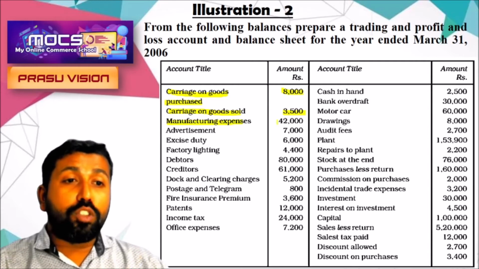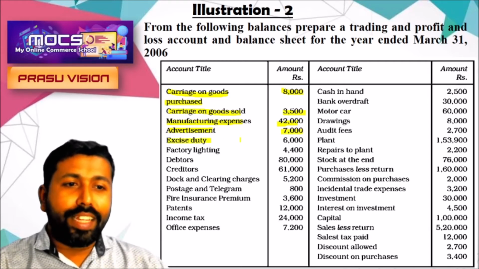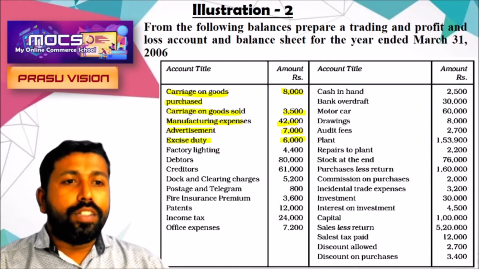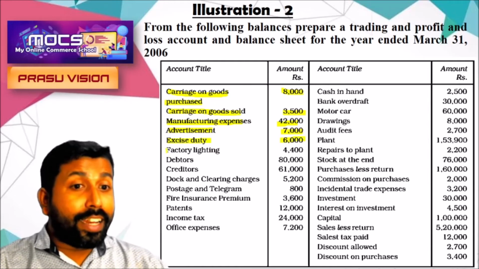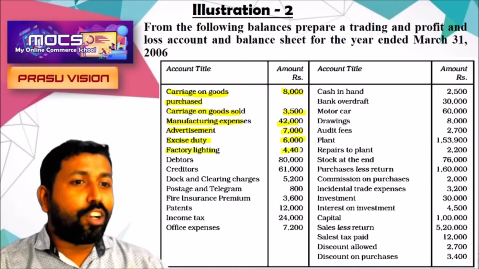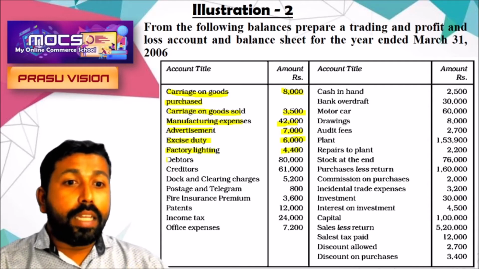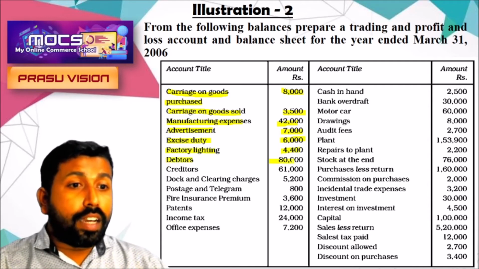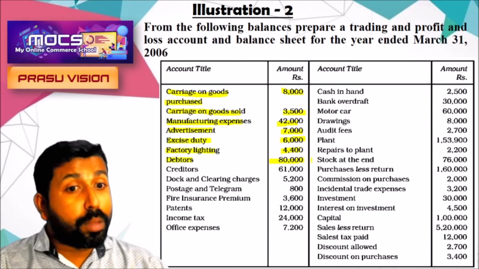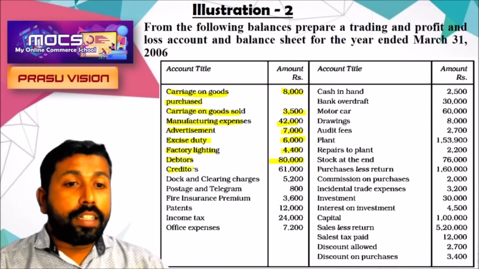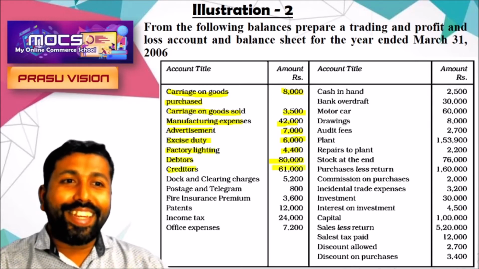Manufacturing expense will be shown in the trading account. Advertisement will be shown in the profit and loss account debit side. Excise duty will be shown in the trading account debit side. Factory lighting will be shown in the trading account debit side. Debtors is a current asset, it will be shown in the balance sheet. Creditors, current liability, shown in the balance sheet liability side.